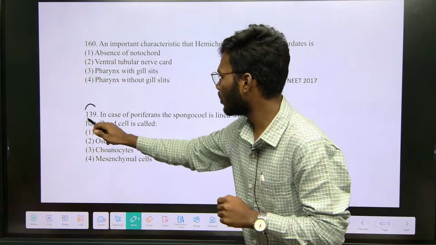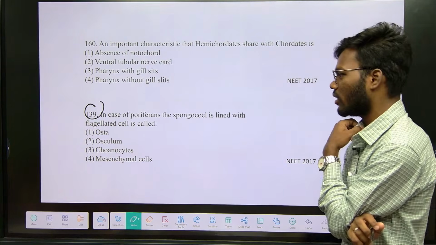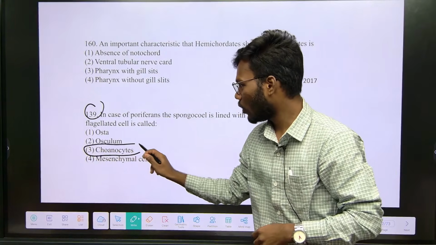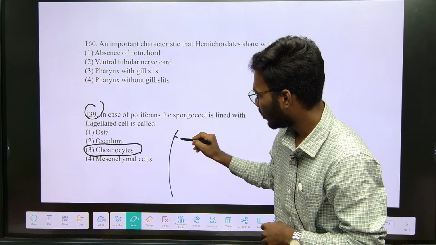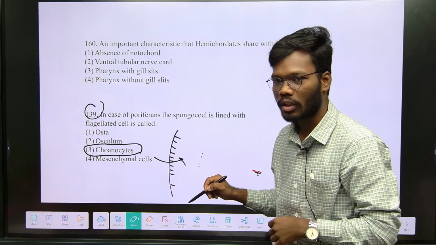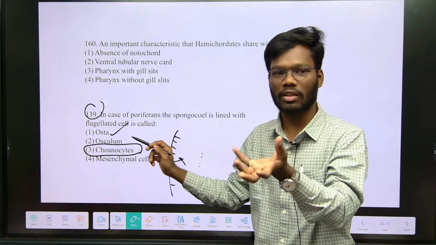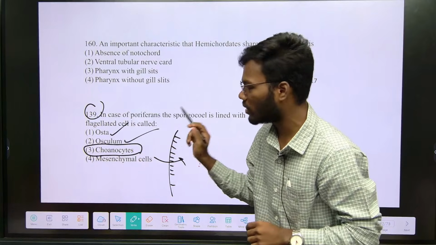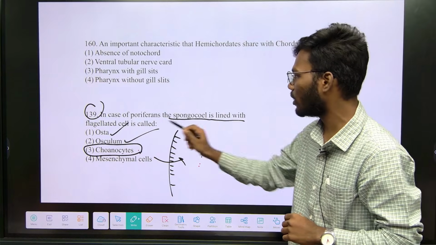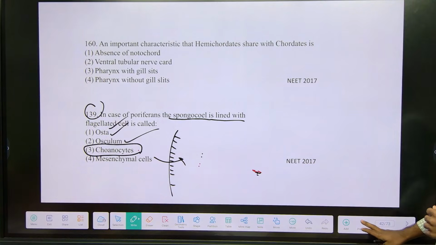In case of Porifera, the spongocoel is lined with flagellated cells, choanocytes. Choanocytes are present on the body wall, so they are helpful in the entry of water, they are filter feeders. Ostia are the pores, the openings of the body. Osculum is the exit side. Choanocytes are the flagellated cells lining it. So that was the answer for this 139 question.